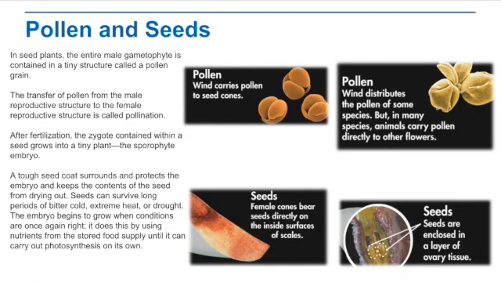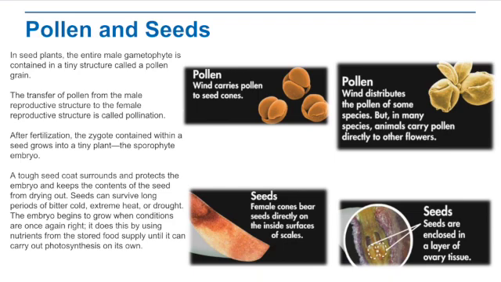All right, so let's talk about pollen and seeds. In seed plants, the entire male gametophyte is contained within that pollen grain. And pollen can be really small. I know we're all familiar with pollen because it gives us allergies. Spring is starting to appear. I see that yellowish stuff on my car when I go outside. Those tiny, tiny structures, that pollen, that is the male reproductive structure. The transfer of pollen from the male reproductive structure to the female reproductive structure is called pollination. So when that pollen makes its way over to the female portion of the plant or the flower, that's pollination.